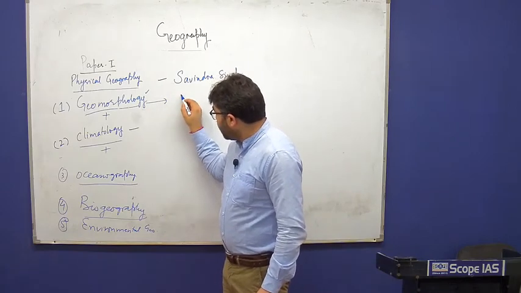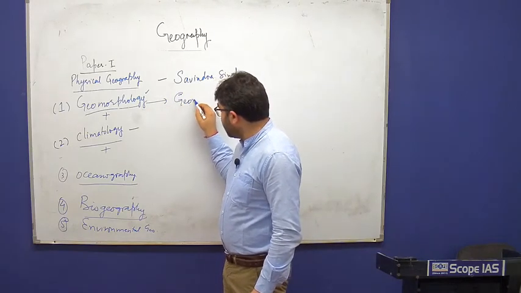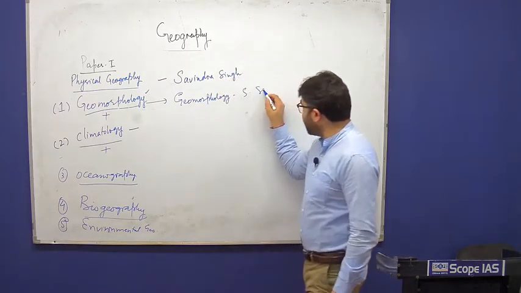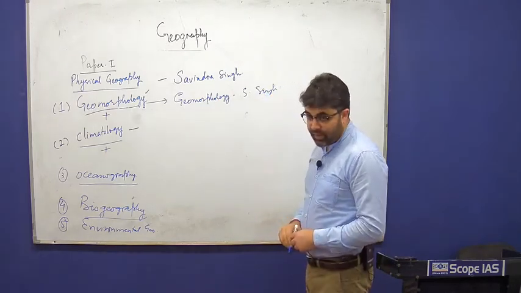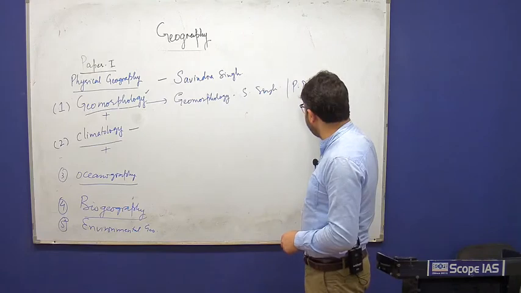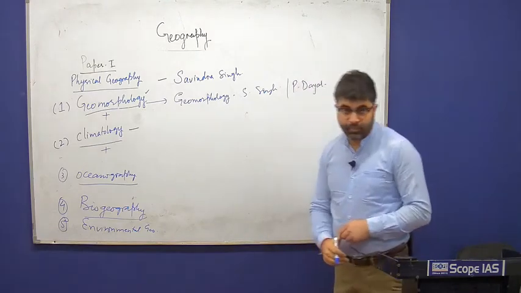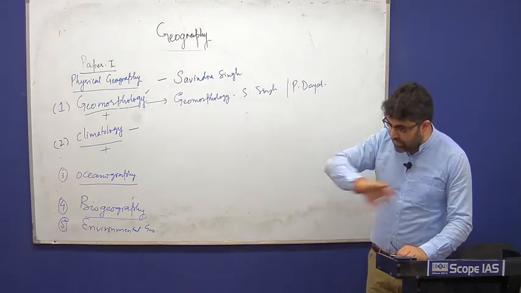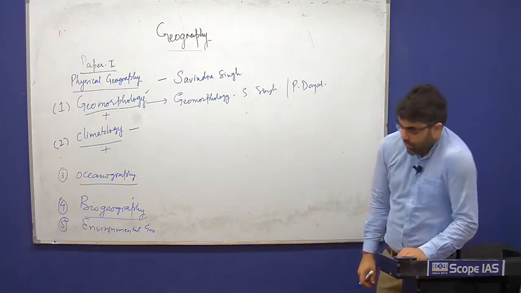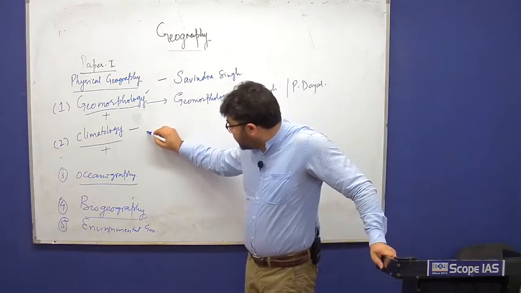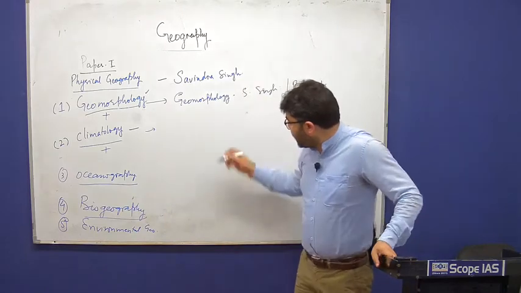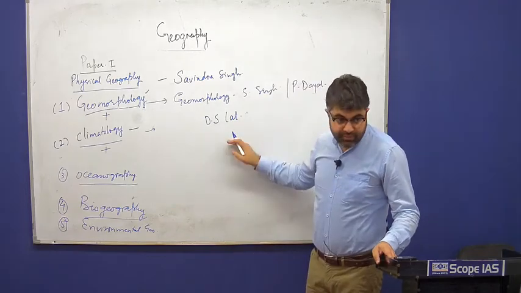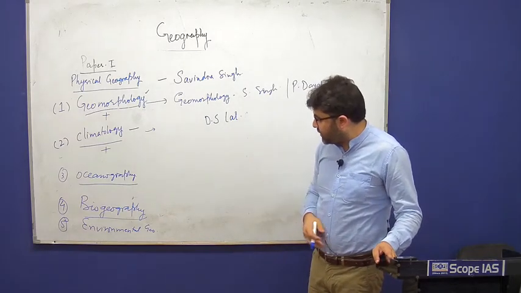For geomorphology, you must also refer to Geomorphology by Savindra Singh. This is one. There is one more book, Geomorphology by P. Dayal. It's a good book, not as elaborate in some topics as Savindra Singh, but with very good language, and it covers most of the relevant topics. For climatology, there is a reference book, Climatology by D.S. Lal. Some also focus on Critchfield, but I don't want you to go for Critchfield as such.